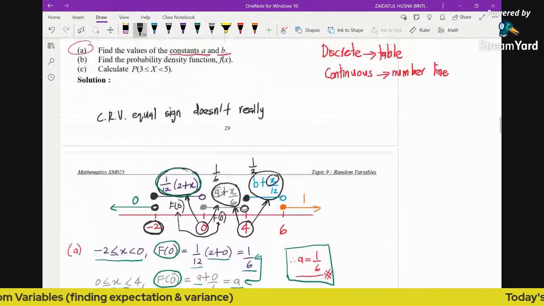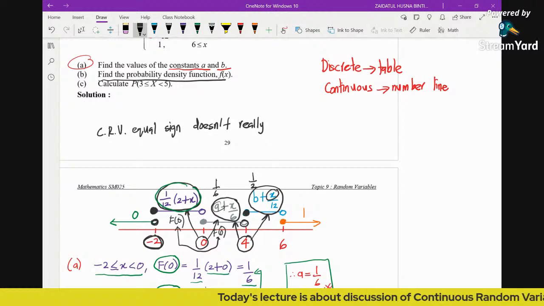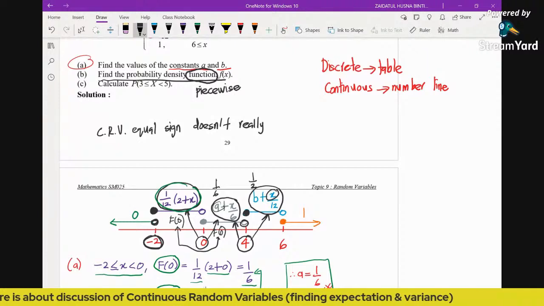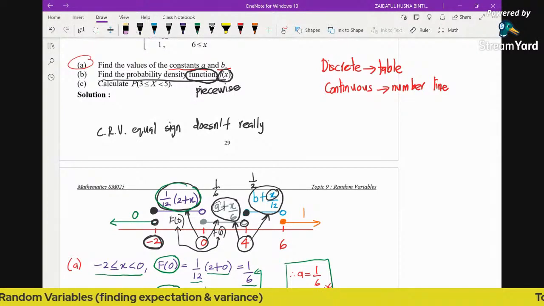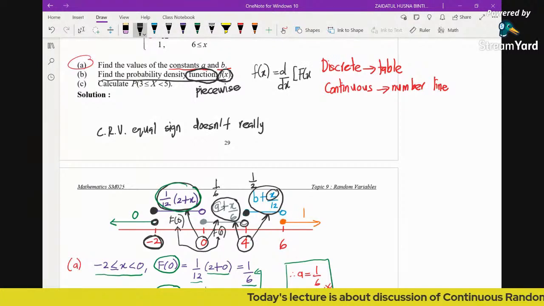So we see here for the b part, the question says find the probability density function. Again, the question is asking for a function, so it has to be in piecewise. So now how do we do it? Because we need to obtain the PDF, the general concept is that in order to find the PDF, it's the derivative of the CDF. So we are going to perform differentiation.